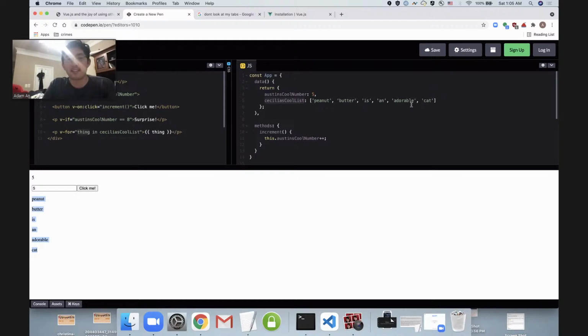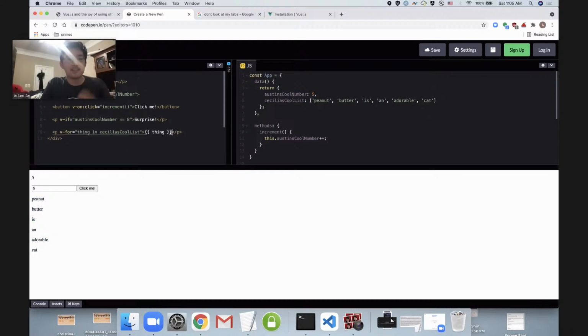For each word in this list, we've generated a paragraph text with that thing inside of it. So because there's 6 things in our list, this one single line of code has actually made 6 copies of itself, one right after the other.